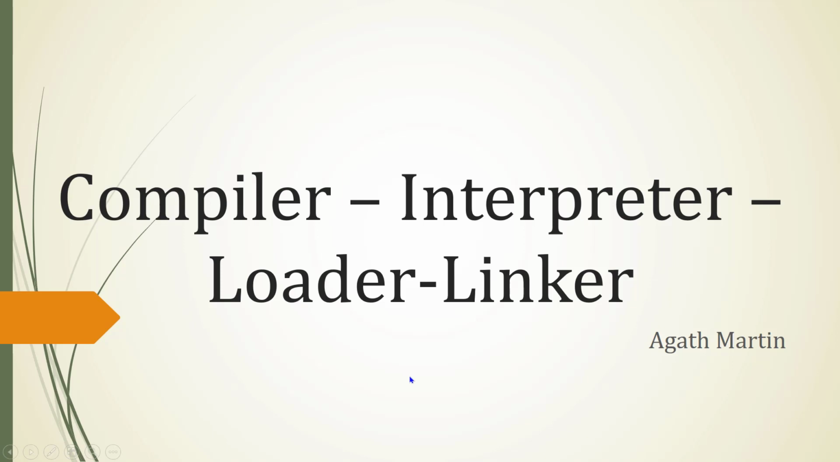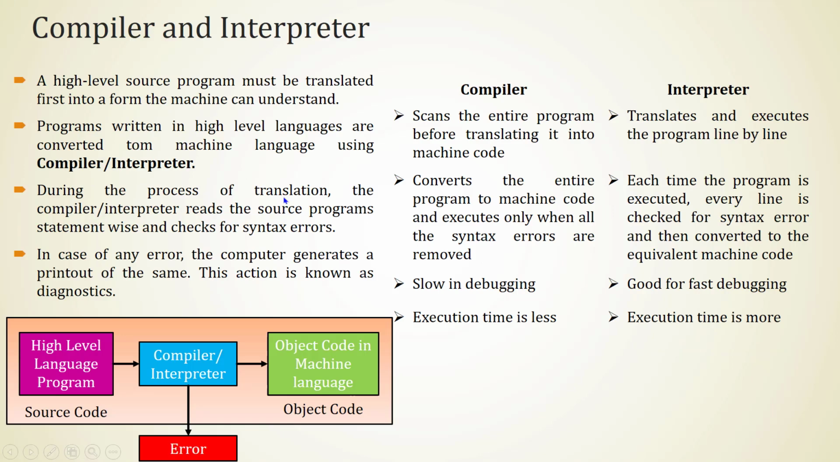Hello students, in this video we are going to study about compiler, interpreter, loader and linker. So, compiler and interpreter. A high-level source program must be translated first into a form the machine can understand. We already studied high-level source program is written in English language. The computer can't understand that English language, so we have to translate it into zeros and ones. So we need a translator.